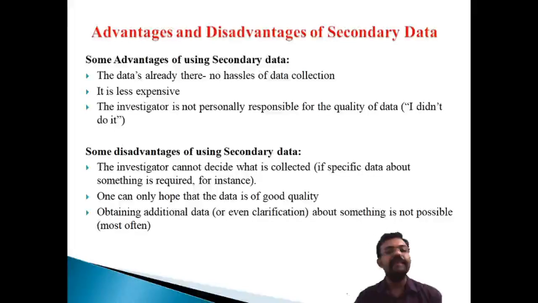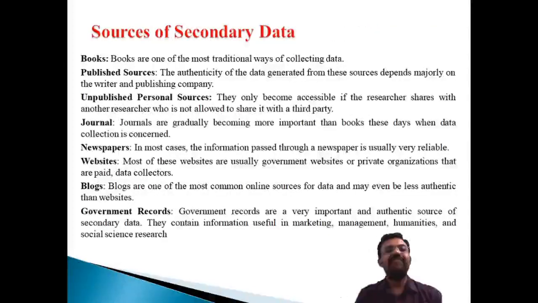Once again, the first one is that the investigator cannot decide what is collected. Second, there is only a hope of good quality, and third is obtaining additional data, which may not be possible. These are the limitations regarding secondary data. And what are the sources of secondary data, like with primary data? What are the important sources? Sources can be classified from different angles. One is books, another is published sources, unpublished personal sources, journals, newspapers, websites, blogs, and government records. These are the important sources of secondary data.